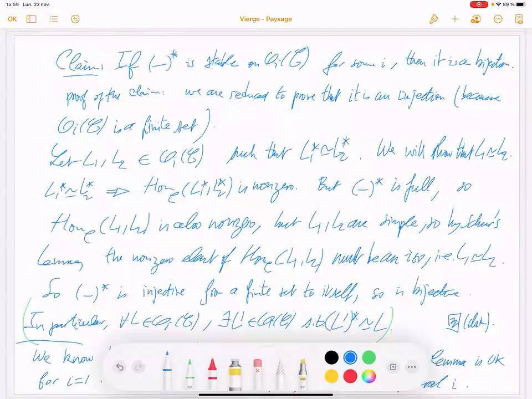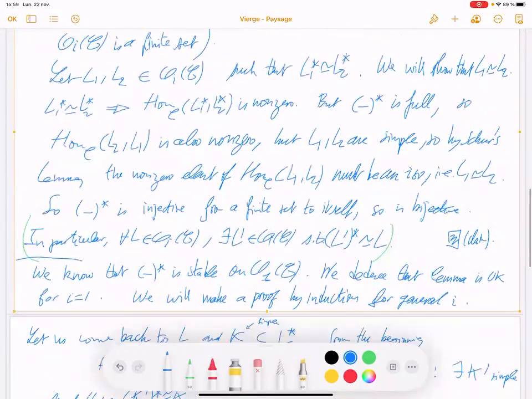Here you need to put L2. It's a contravariant: L2, L1.